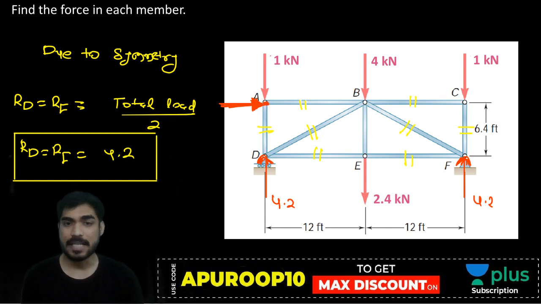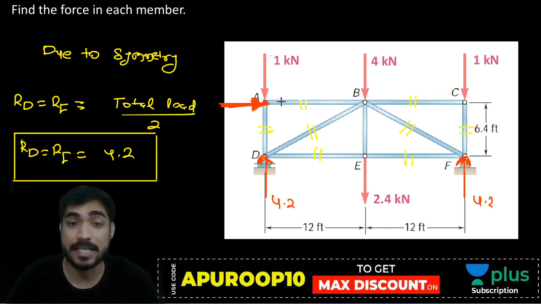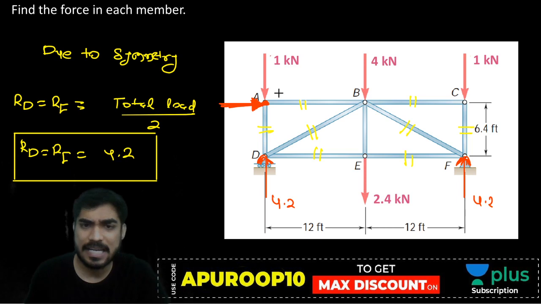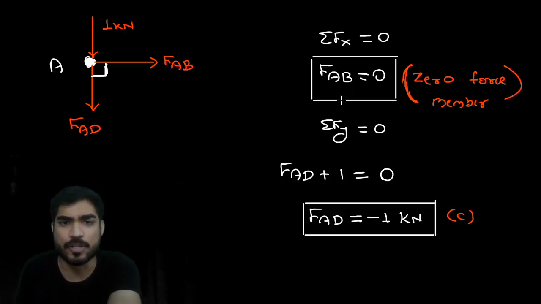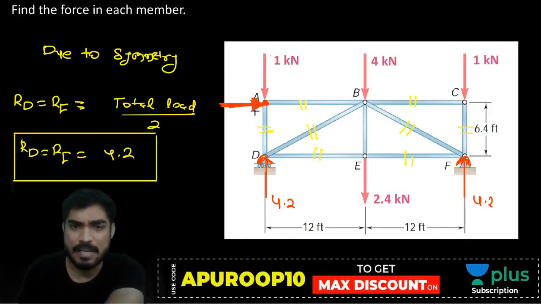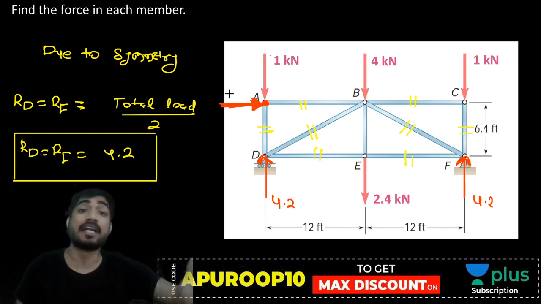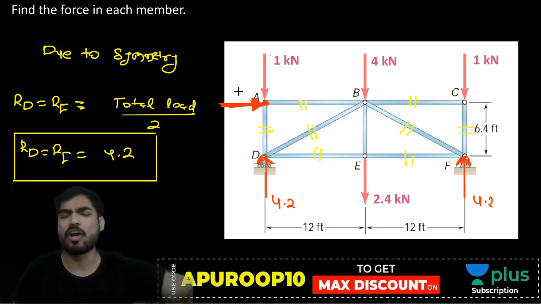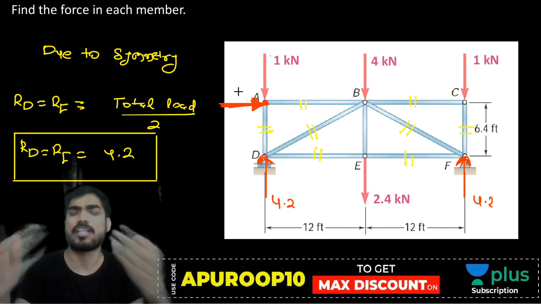Now if you consider joint A, you will get the force in AB. Right now the force in AB is 0. But if there is a horizontal force due to wind or temperature or anything, the loading is changed.